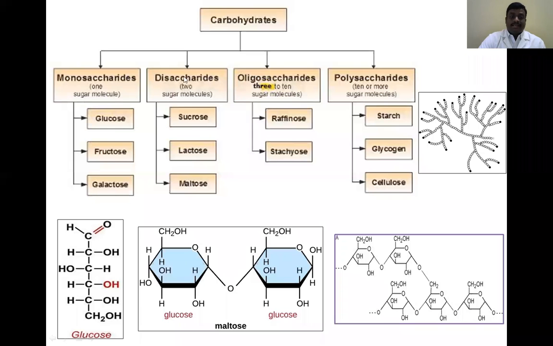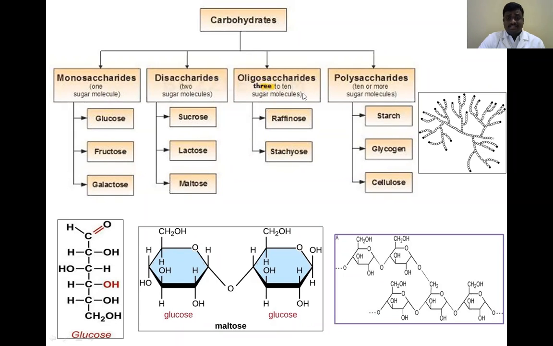Next one is disaccharides. Disaccharides are 2 monosaccharides combined together that produces disaccharides. For example, here you can see maltose. It is one glucose molecule, another glucose molecule that produces maltose. So different examples are sucrose, lactose, and maltose. These are disaccharides.